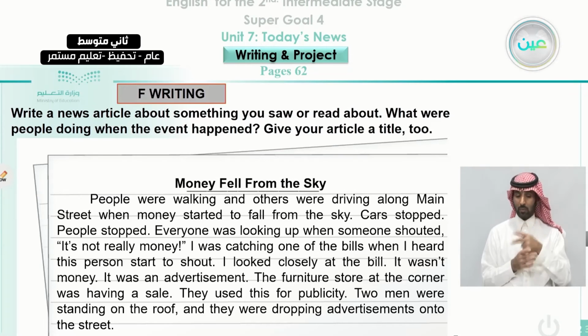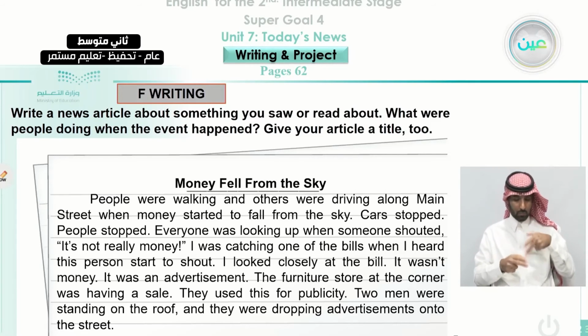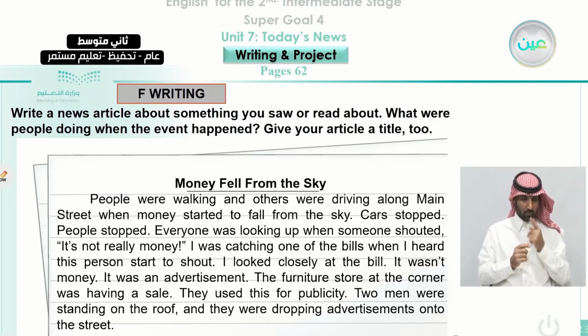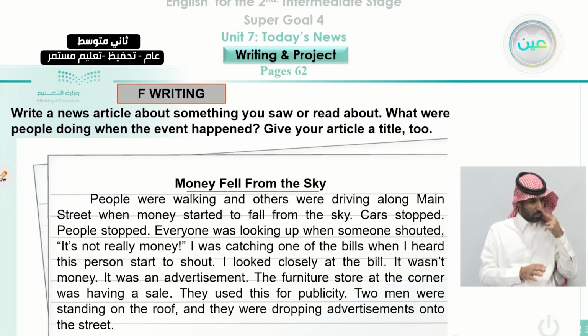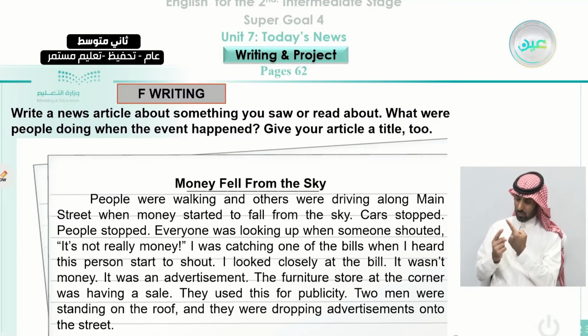People were walking and others were driving along Main Street when money started to fall from the sky. Cars stopped. People stopped. Everyone was looking up when someone shouted, "It's not really money." I was catching one of the bills when I heard this person start to shout. I looked closely at the bill. It wasn't money. It was an advertisement.